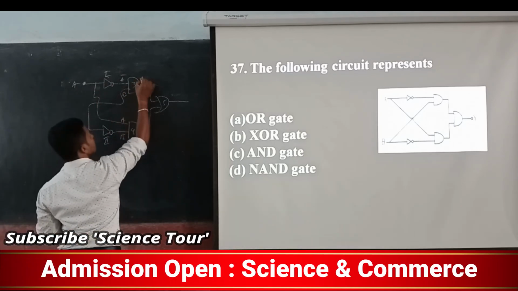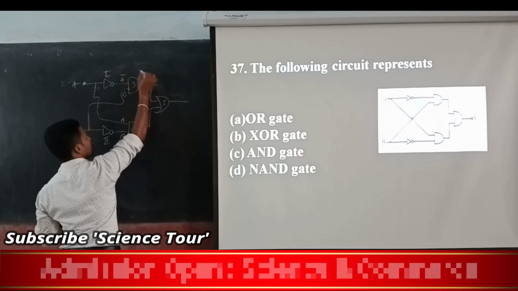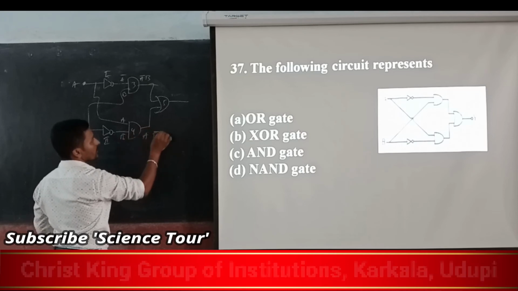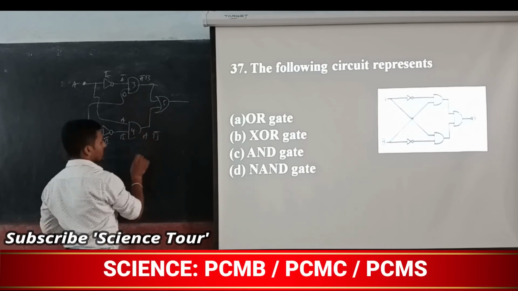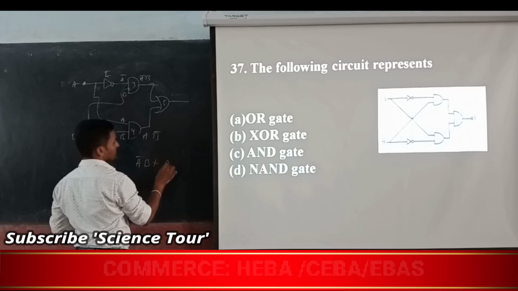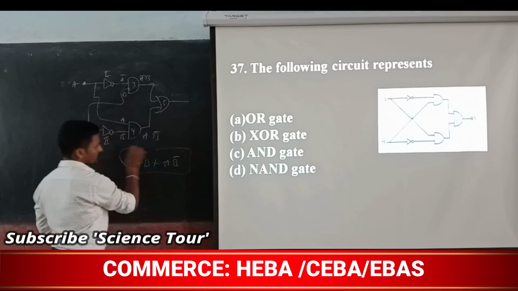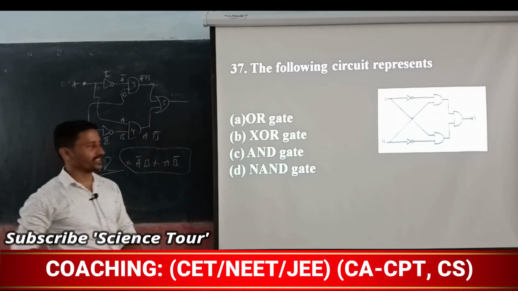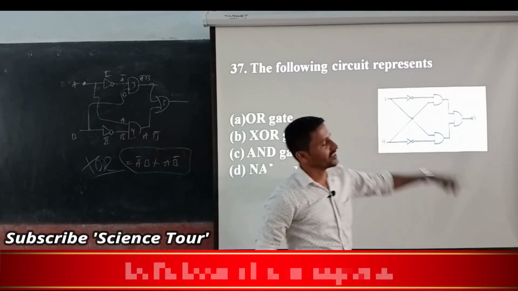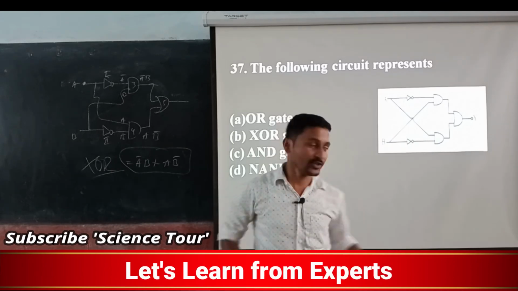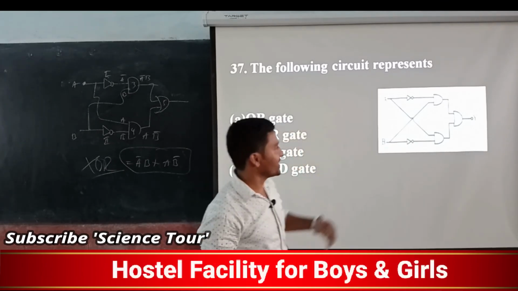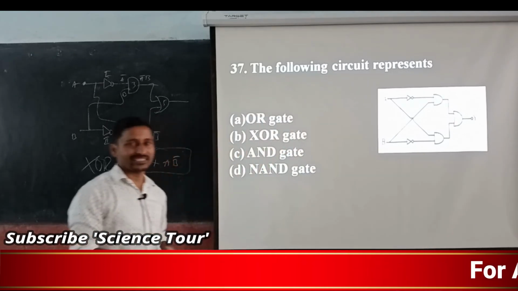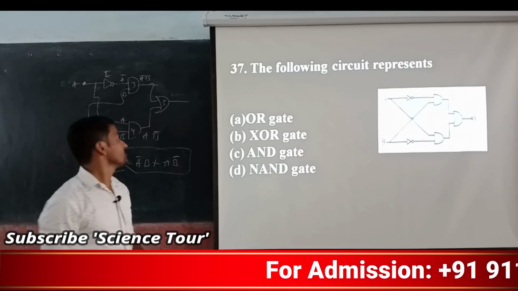Now AND gate means AB, but A is not A, that is A bar. Here it is AB, but B is not B, here B bar. So OR means A bar B plus A B bar. And this is for XOR gate. Just now I told you that this is for XOR gate. See, by using AND gate and NOT gate, you can create an XOR gate. So simple it is, right? So this is what the thing is.